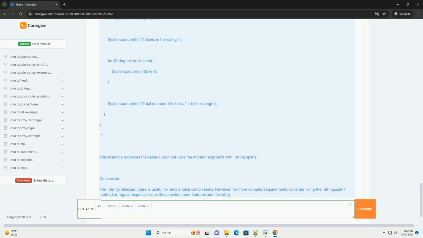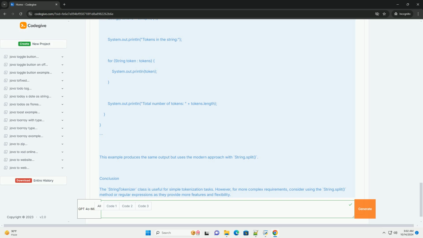Explanation of the example. 1. String initialization: a string containing programming languages is defined. 2. Tokenizer creation: a StringTokenizer object is instantiated with the string and a comma as the delimiter. 3. Token iteration: a while loop checks if there are more tokens using hasMoreTokens. Inside the loop, nextToken retrieves and prints each token. 4. Count tokens: finally, it prints the total number of tokens remaining using countTokens.